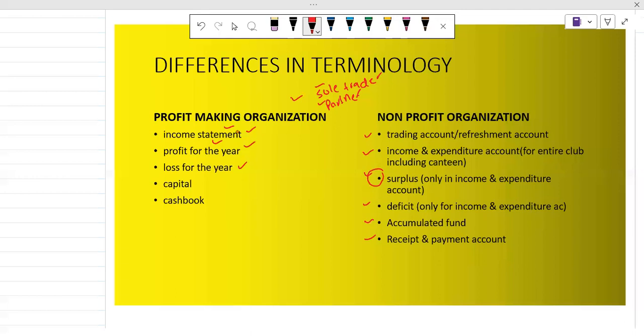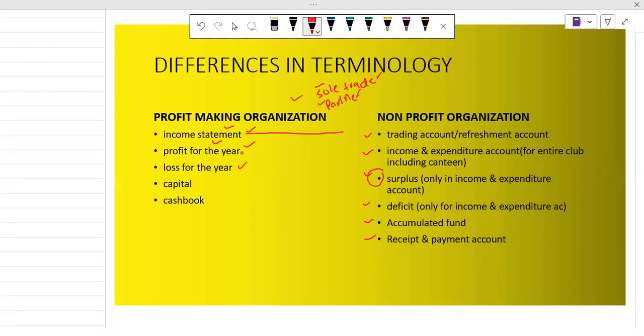There are a lot of differences between their terminologies. If we are making an income statement for the profit-making organization, but when we are making one for the non-profit organization, the main difference between the terminologies is income statement in profit organizations, but trading account or refreshment account in NPOs. So this is the basic difference between both terminologies.